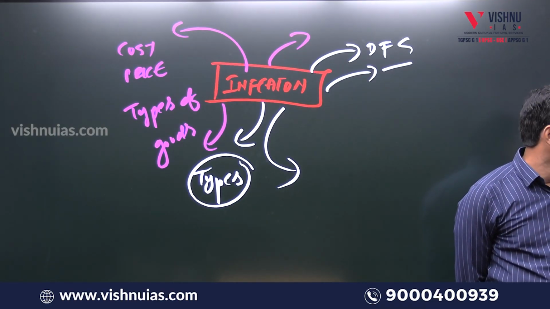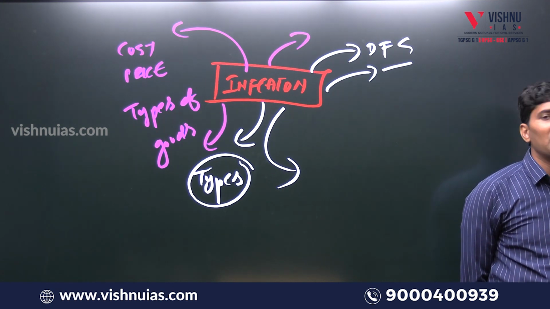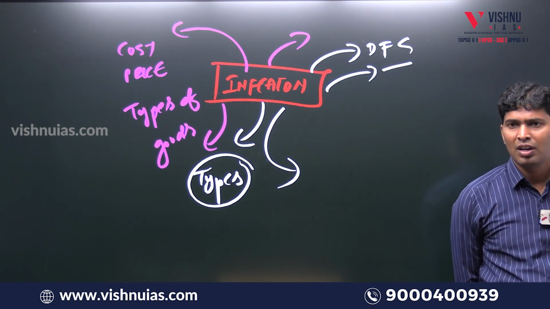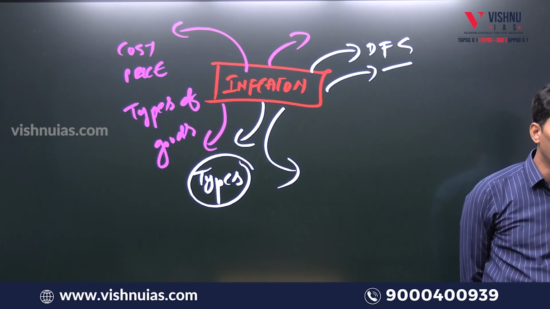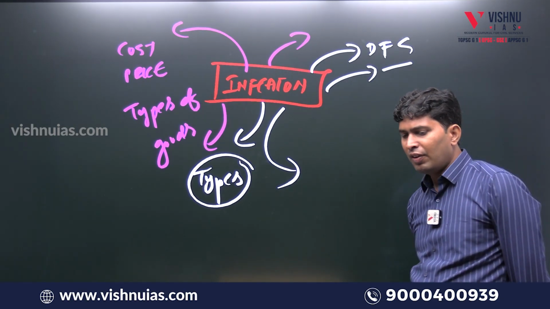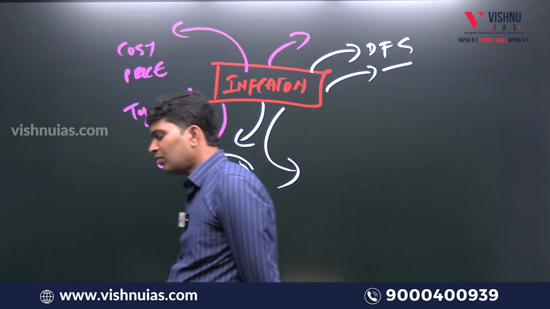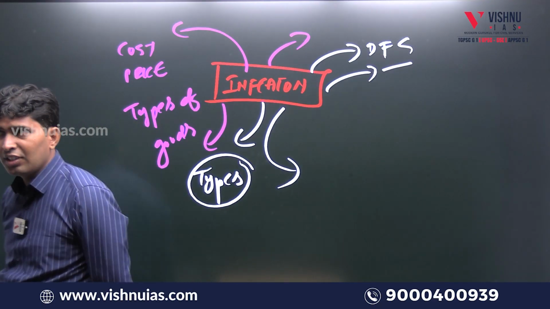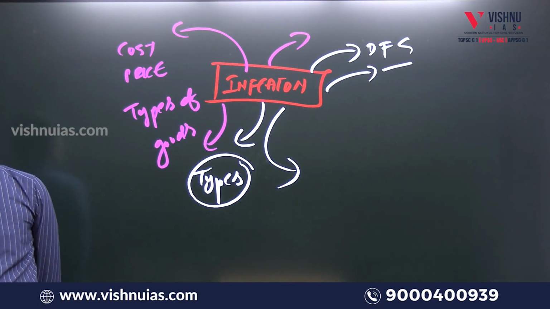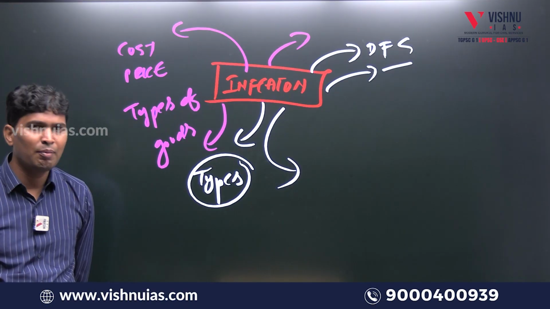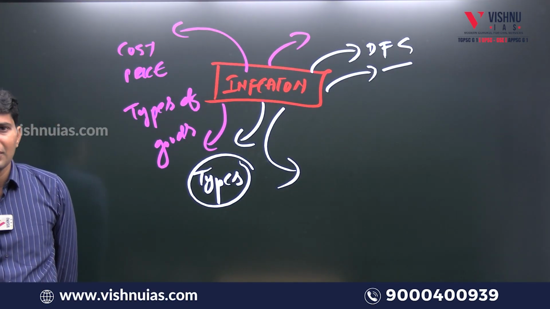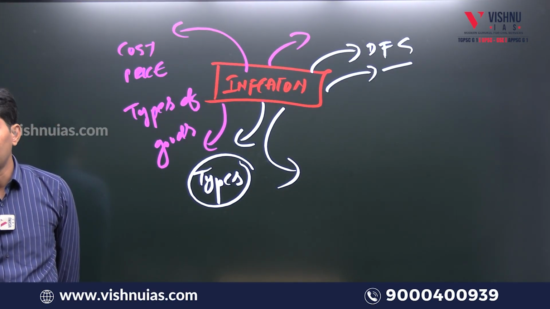Again, to control inflation, what are the measures which are available? What supply side measures are available? What demand side measures are available? Again, why is food inflation persistently increasing? What is the reason for persistent food inflation? Last year a question came: quantitative tools of RBI are not so effective in controlling food inflation.